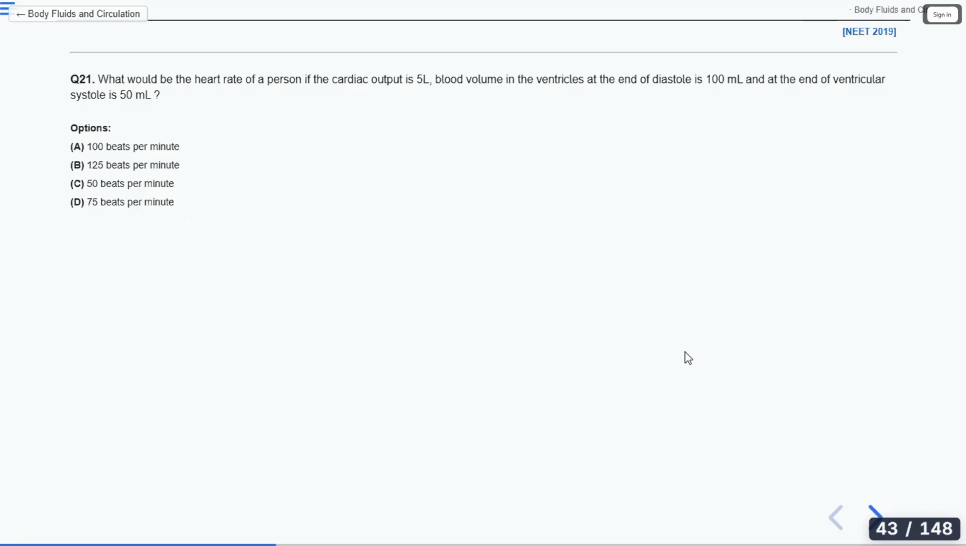Option B, option D. Why the confusion? Stroke volume into heart rate, it is cardiac output, right? Yes, that is the cardiac output. So cardiac output is equal to stroke volume into heart rate.